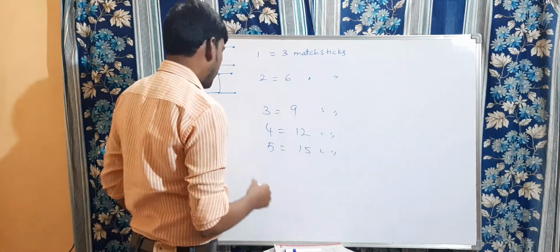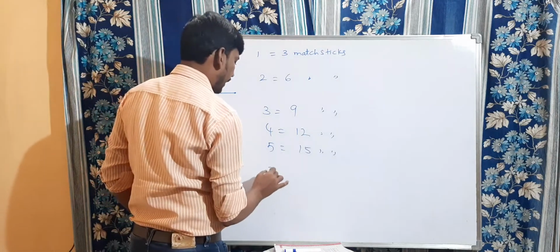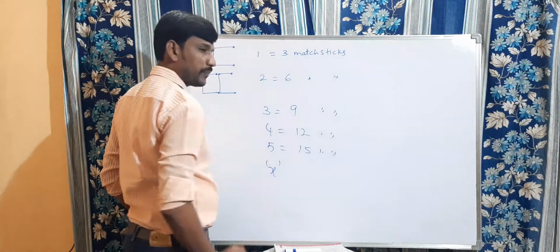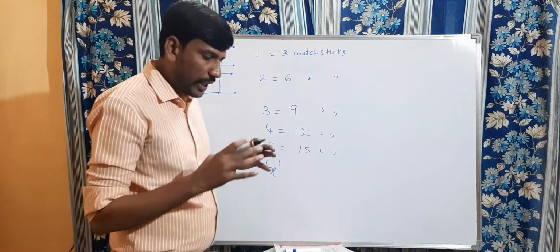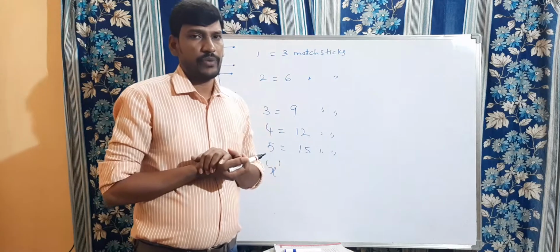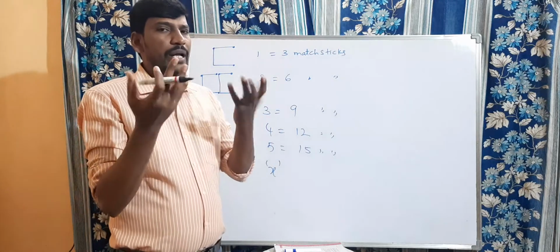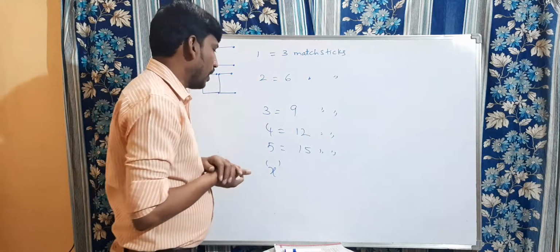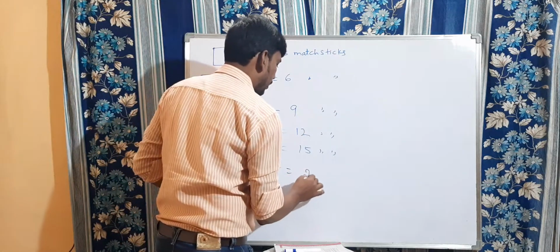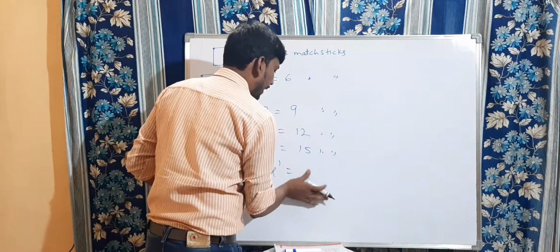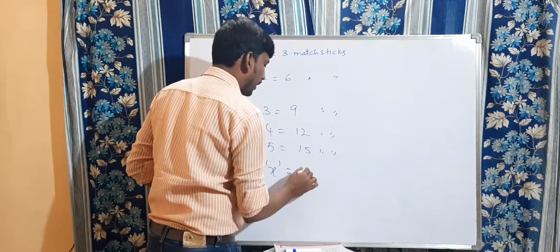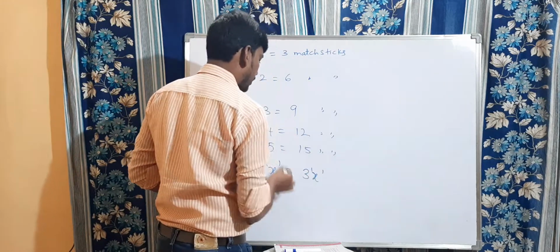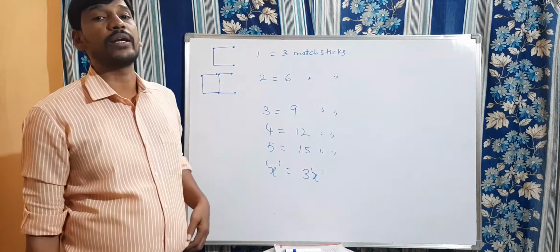So suppose I want to make x C's. I want to create x C's, where x is nothing but I don't know how many C's are required. So how many mastics are required? 3x mastics are required. Here x is a variable, an unknown quantity.